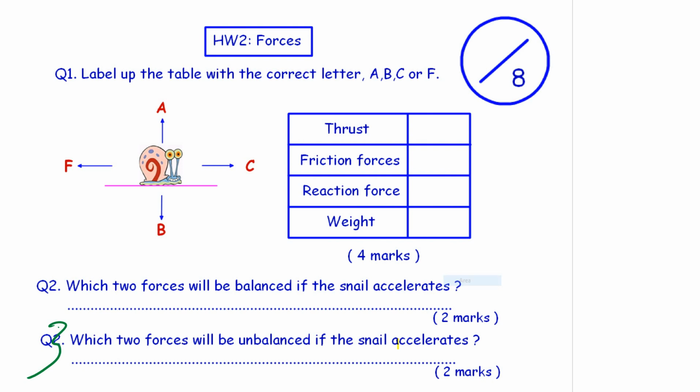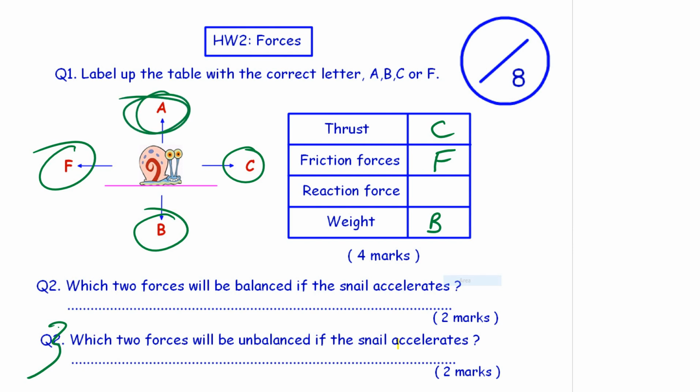Homework 2, forces. The thrust, that's C. Friction forces, that'll be air resistance and the friction between the underside of the snail and the ground, that'll be F. The weight force, that's B. And weight is in a pair with this force here. A is the lift or reaction force, so that is A.